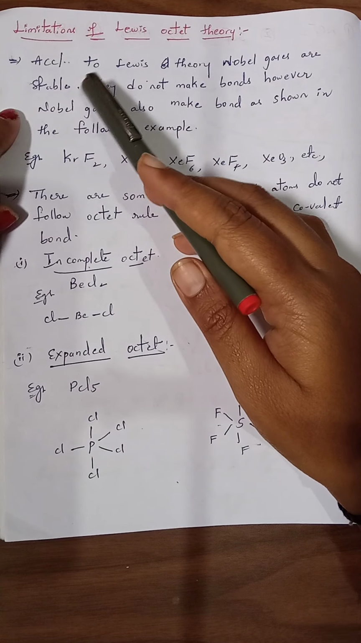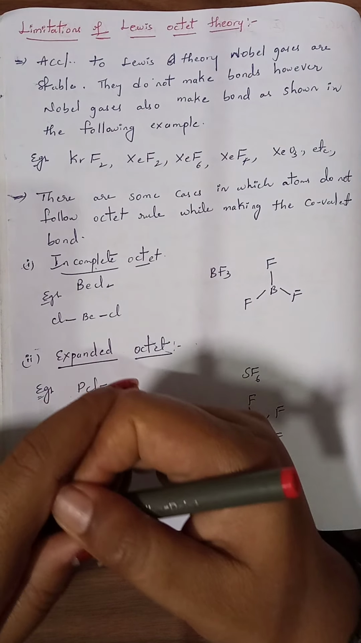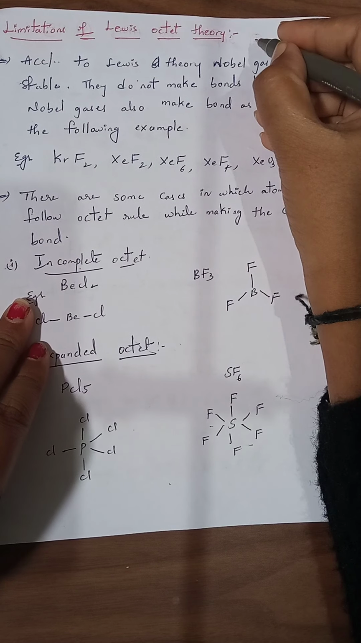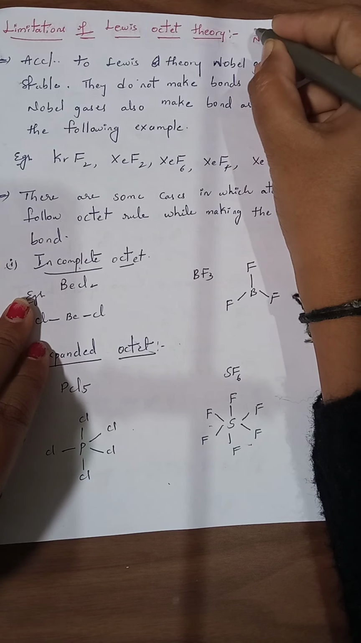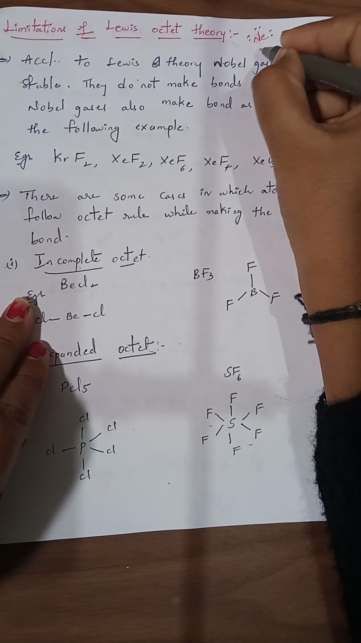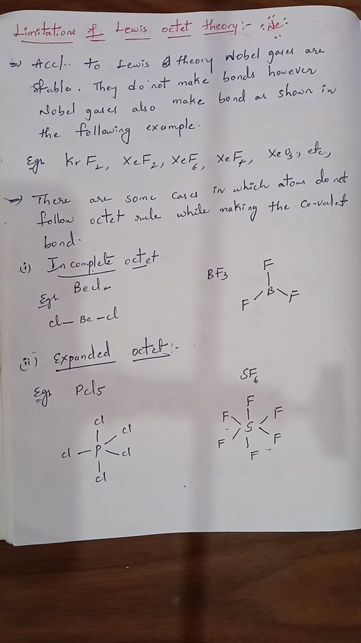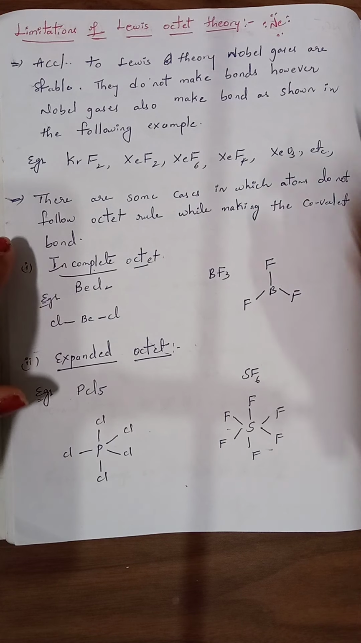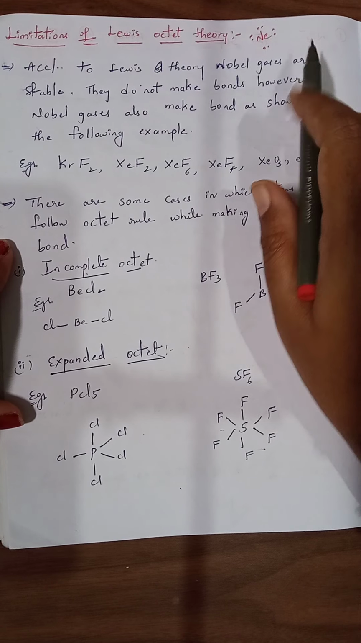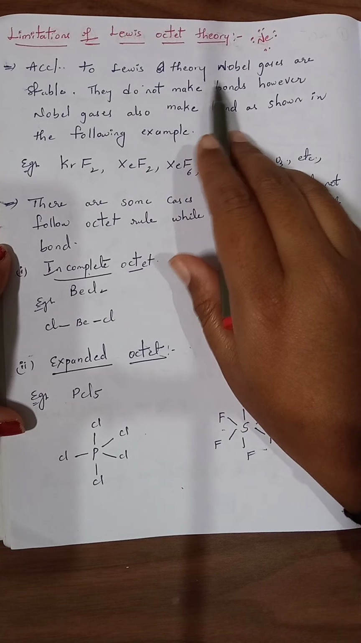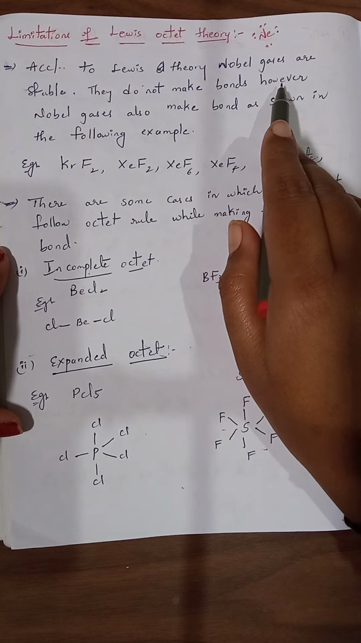The first limitation is that according to Lewis theory, noble gases are stable. That's why they do not participate in the formation of any compound. For example, take neon. Neon contains 8 electrons in its valence shell. That means the octet rule is already satisfied by the noble gases. That's why they do not take part in the formation of any bond or compound. So the first limitation is that according to Lewis theory, noble gases are stable and do not make bonds.